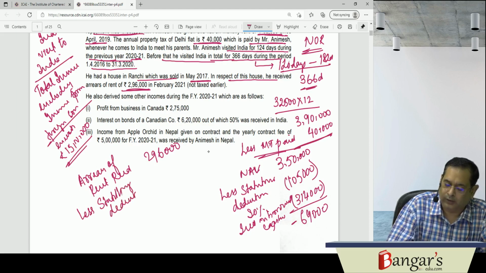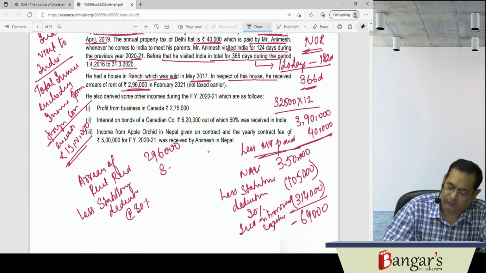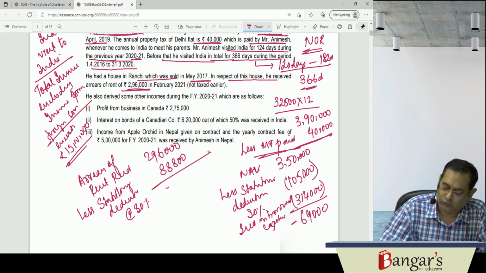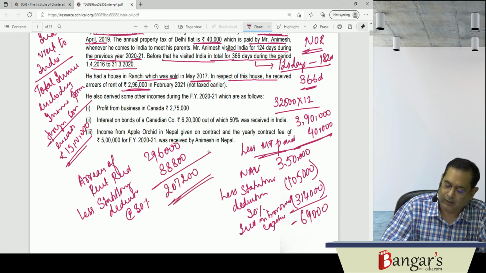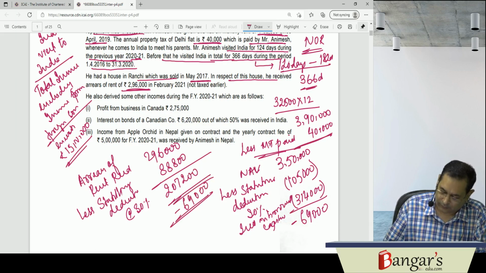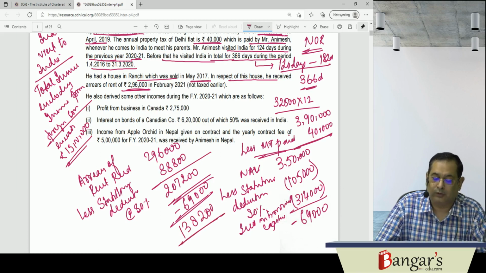Statutory deduction is provided at the rate of 30%. 2,96,000 into 30% is 88,800. That gives 2,07,200. Less the minus 69,000. So the income from house property is 1,38,200.